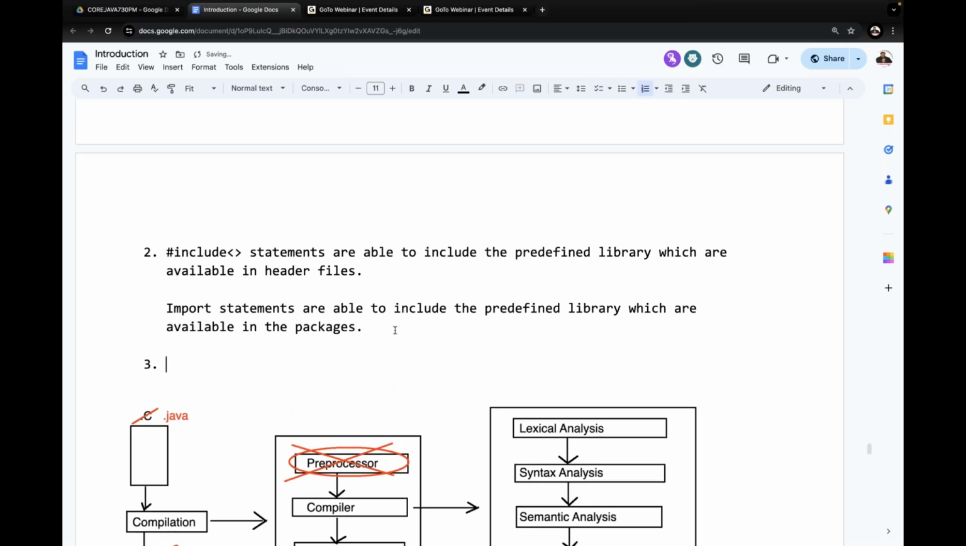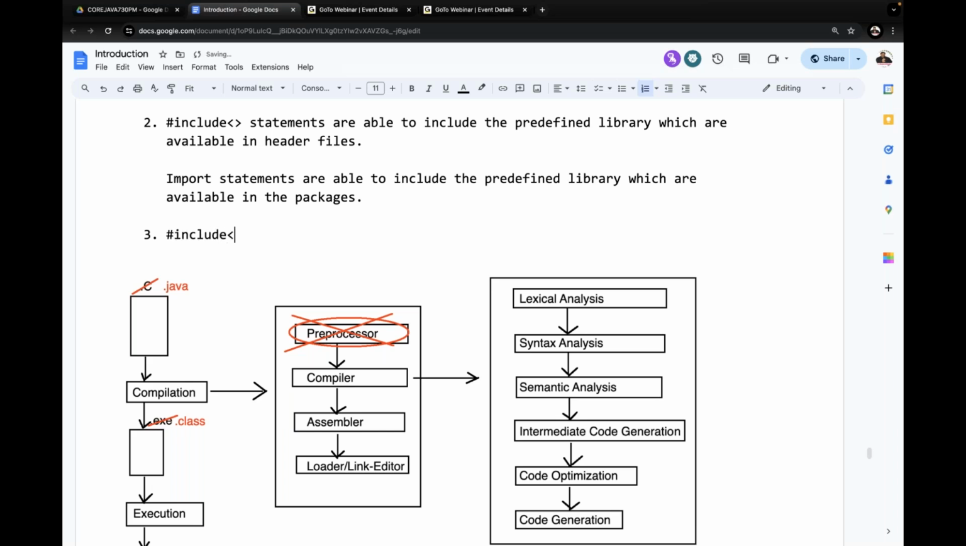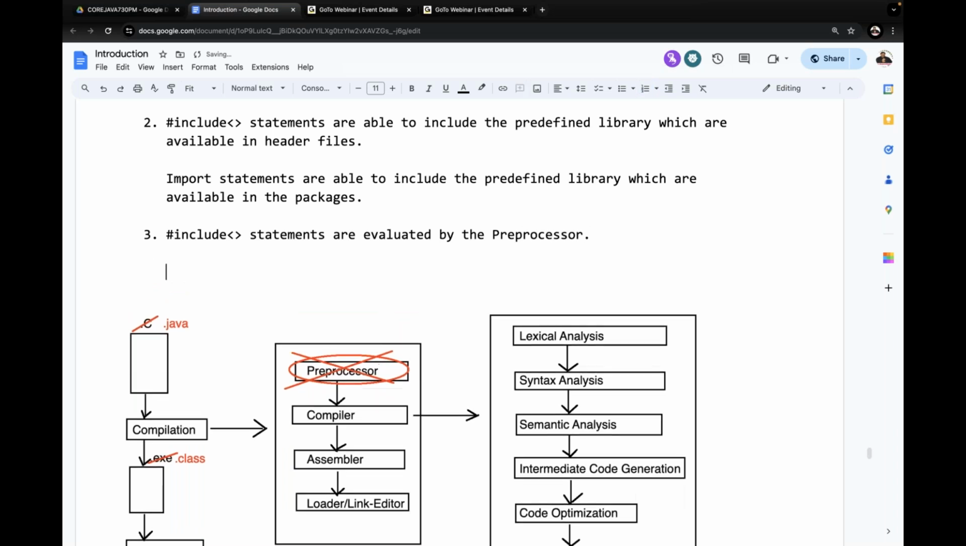Who is going to evaluate? Who is evaluating hash include statement? Who is evaluating import statement? Hash include statements are evaluated by the preprocessor. But in Java, import statements are evaluated by both the compiler and JVM. Both are going to evaluate the import statements.